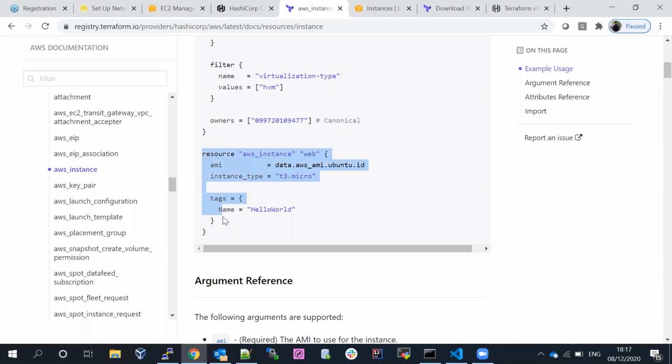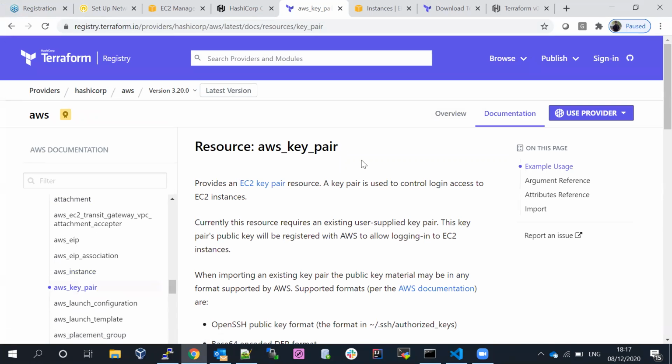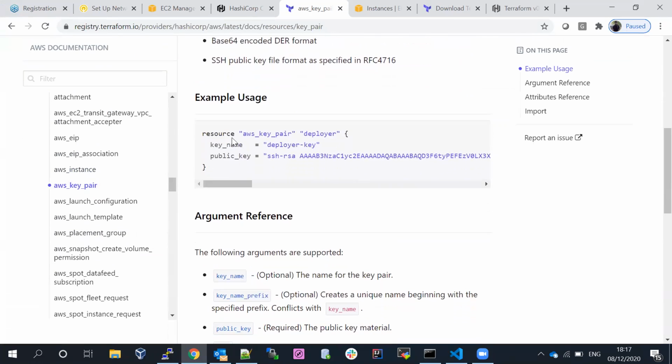You can see this, if you want to create the EC2 instance, this is the resource, and this would be the standard one. This would be the customized one. If you want, you can change it. If you go with the AWS key pair, this is one of the resources for Amazon. If you come down, this code would be a different one. Resource aws_key_pair, this is the logical name. You can keep it anything. So each resource has its own individual code available. We don't want to bother about writing the code. The code is already available, everything is available based on the provider registry site.